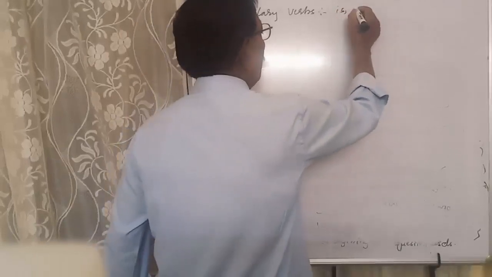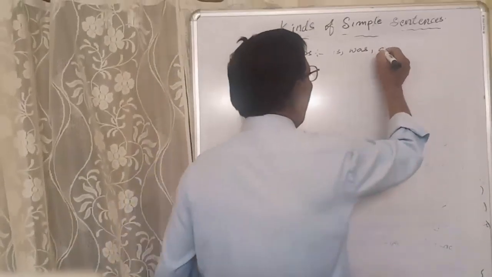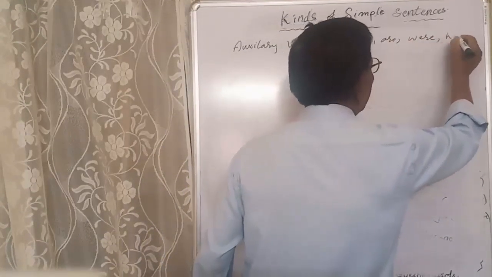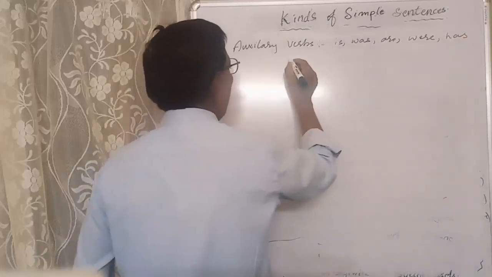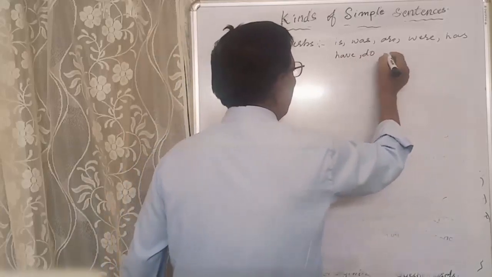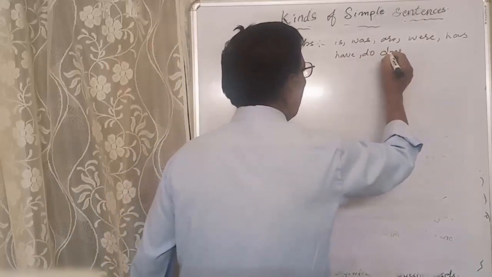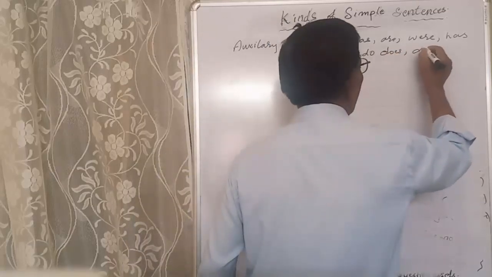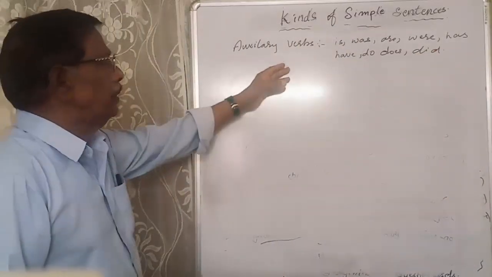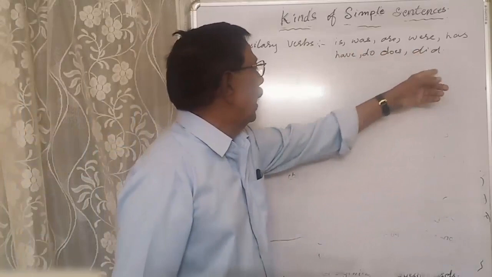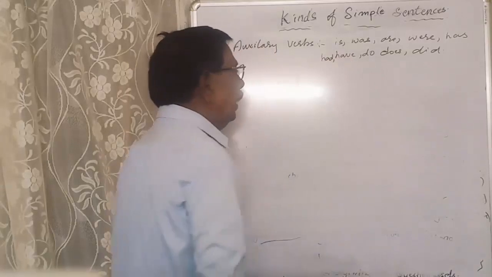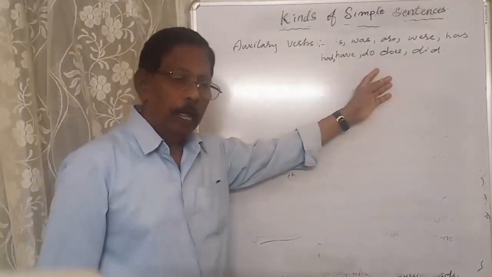Is, was, are, were, has, have, do, does, did. So, auxiliary verbs: is, was, are, were, has, have, and had also. These are called auxiliary verbs or helping verbs.